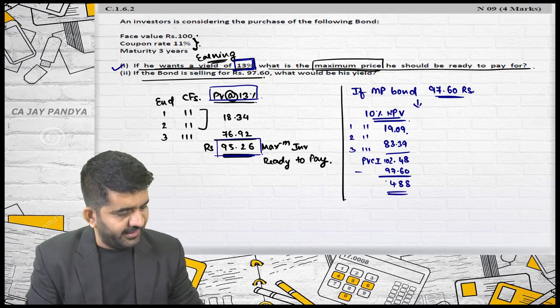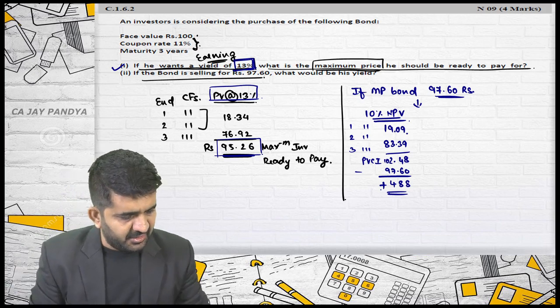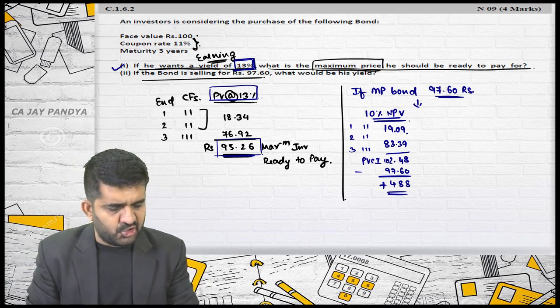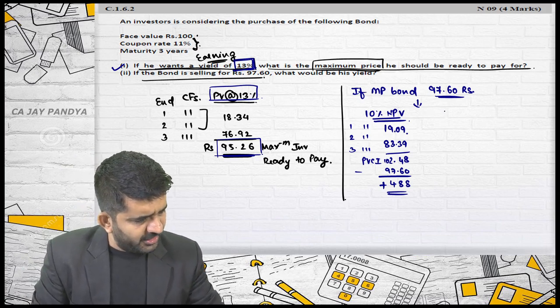It is 4.88 positive, so you are earning more than 10%. Let me try it out. I know that it is not 13%. Let me try it out at 12%.